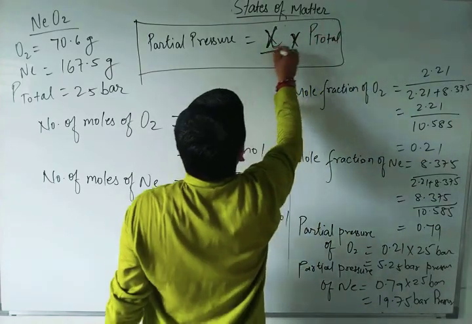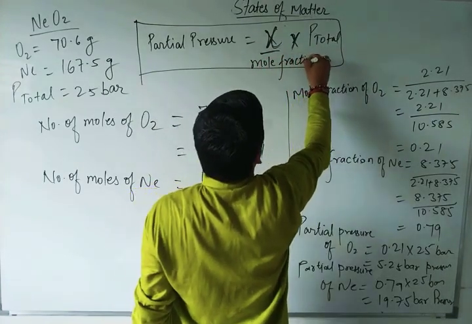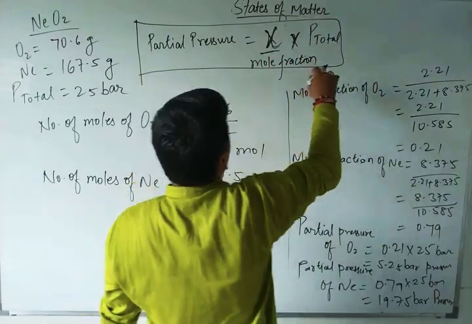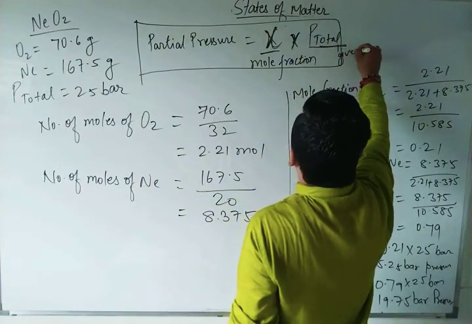The mole fraction you know how to calculate, and P total is given in the question.